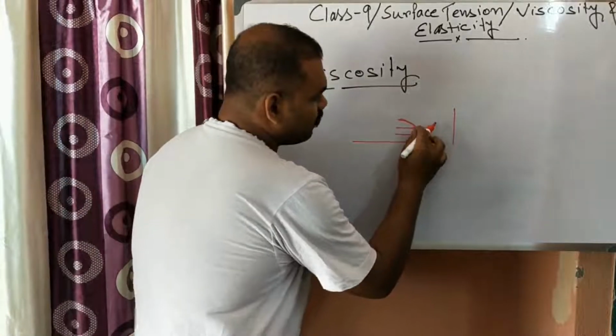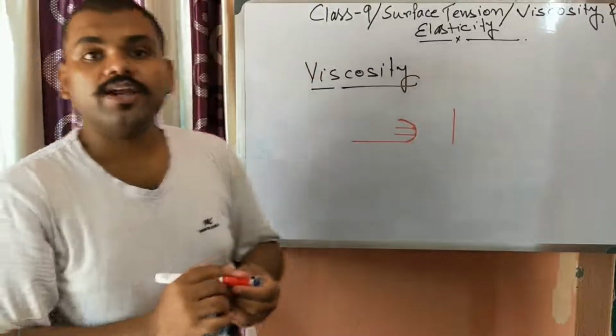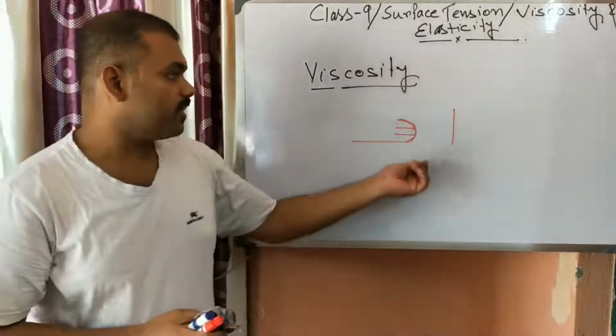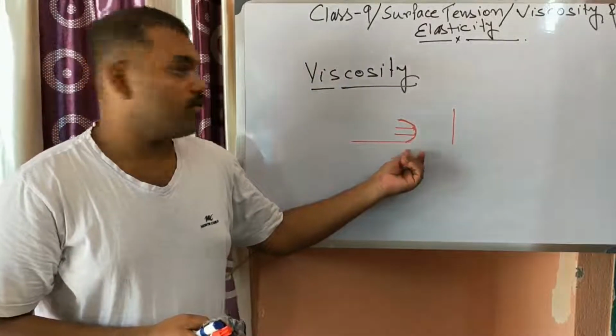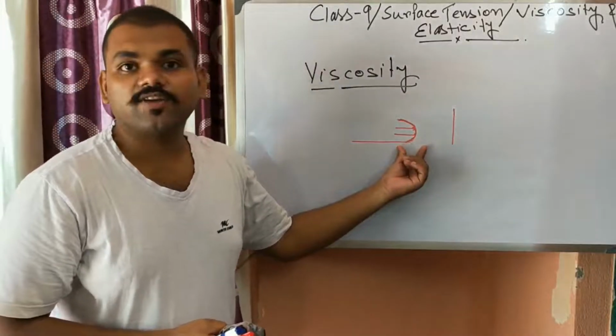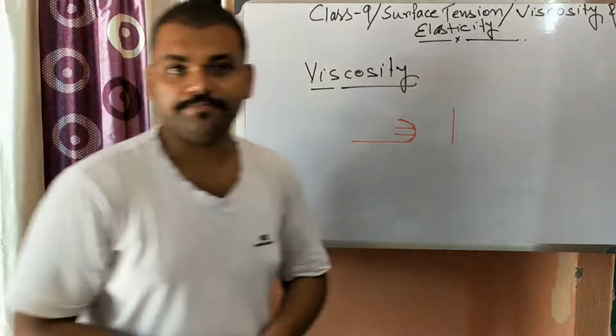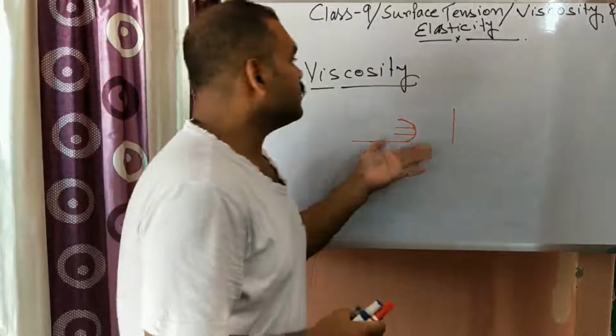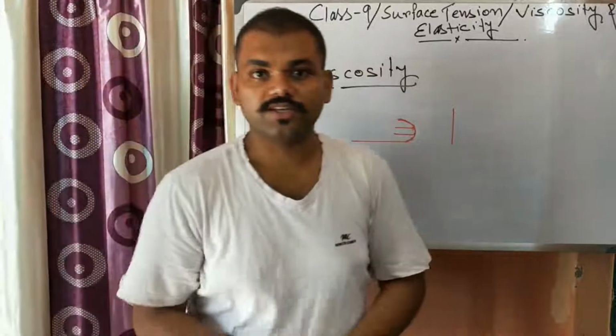Why is the tip kind of rounded? Have you thought about this? Why is the tip rounded, not a plain tip? Because of the viscosity. What then is viscosity?